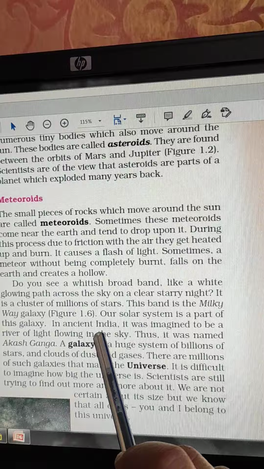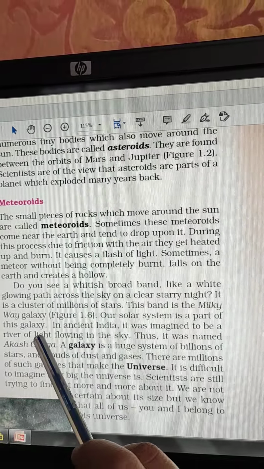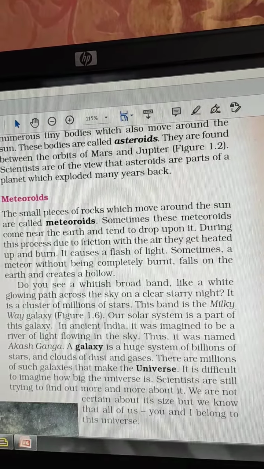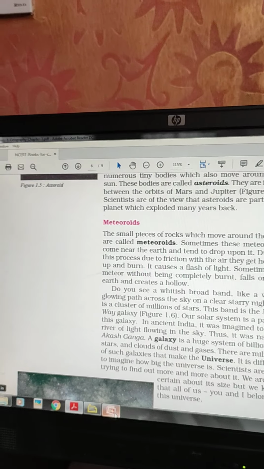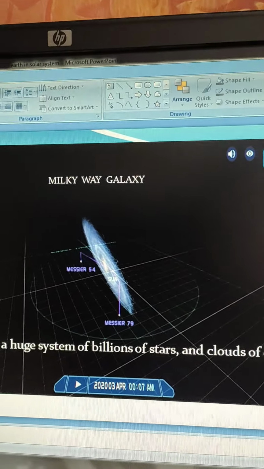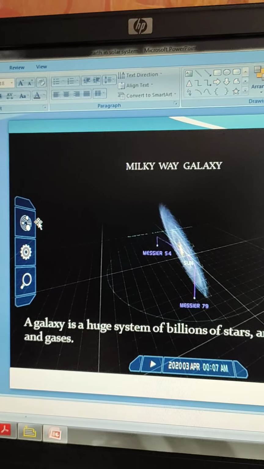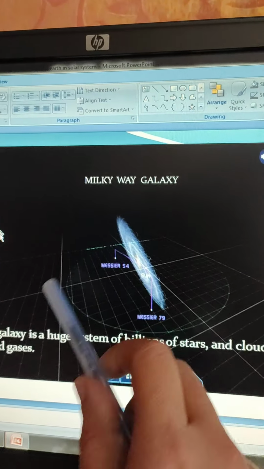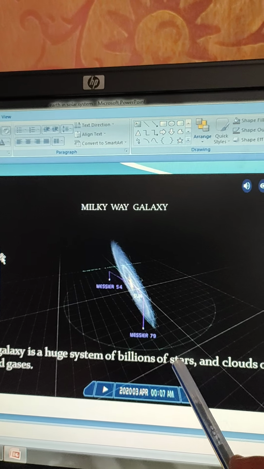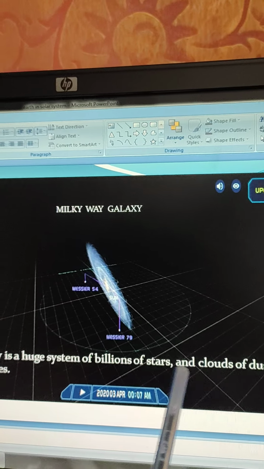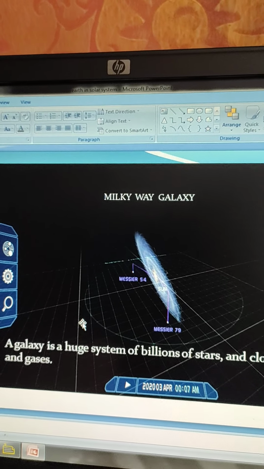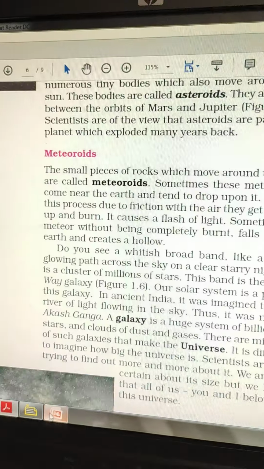Okay, in the ancient time period in India, it was imagined to be a river of light flowing in the sky, so it was called Akash Ganga. Okay, now what is a galaxy? I'll show you the picture of our Milky Way Galaxy also. Okay, this is actually the picture of the Milky Way Galaxy. It is in elliptical shape, oval shape. And what is a galaxy? A galaxy is a huge system of billions of stars and clouds of dust and gases, and our solar system is also present in this Milky Way Galaxy.